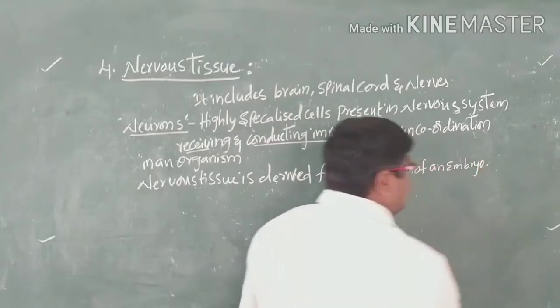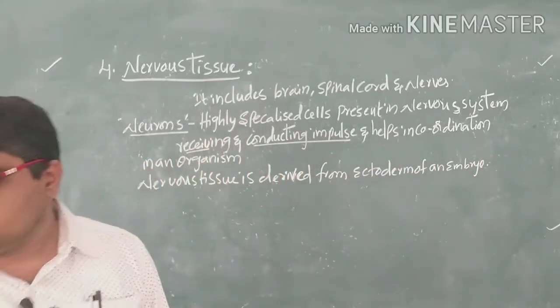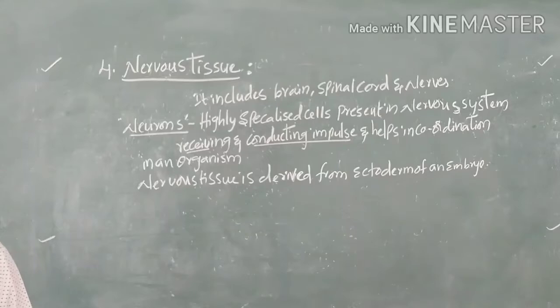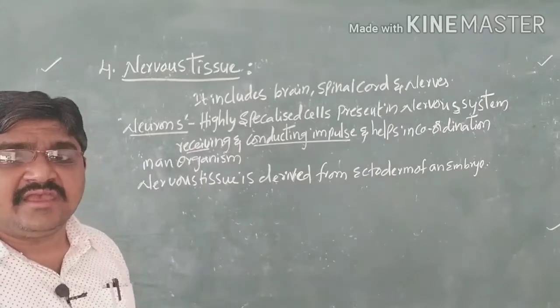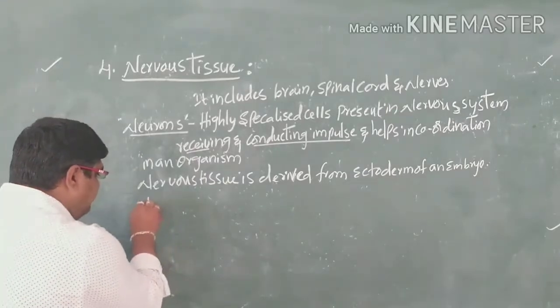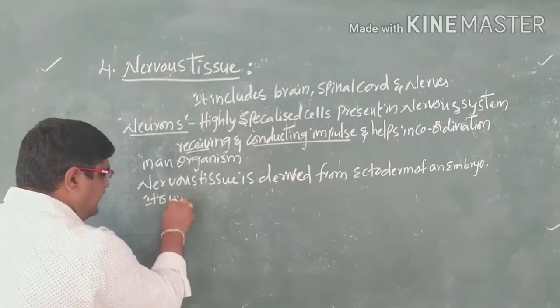It is also widely distributed throughout the body.